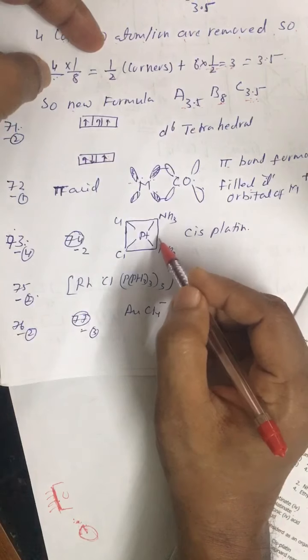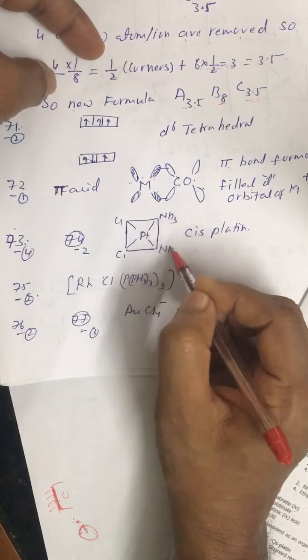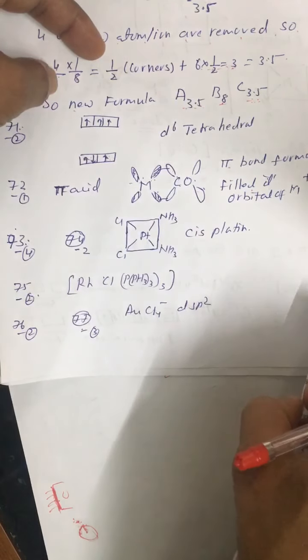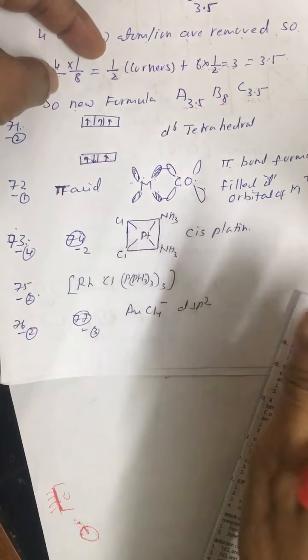In cisplatin we don't have that. This is the structure of cisplatin. This is an anti-cancer drug, so that you must also remember. All right. We don't have any carbon-metal bond.